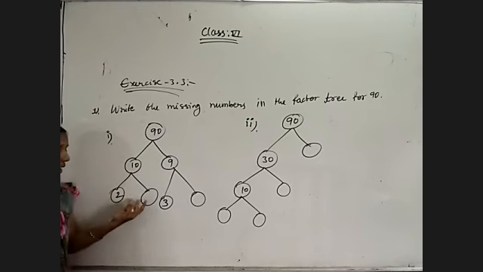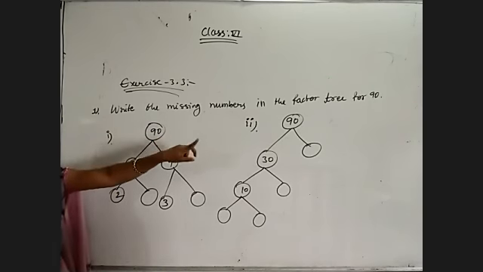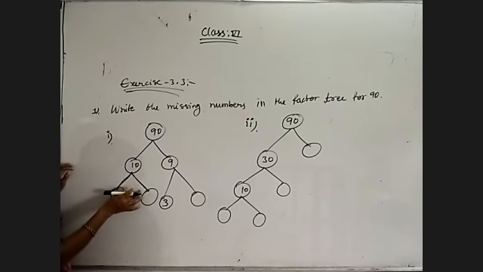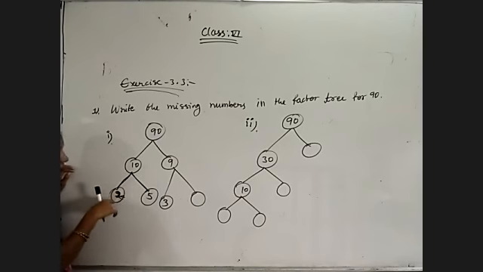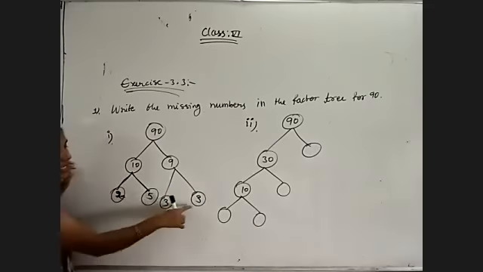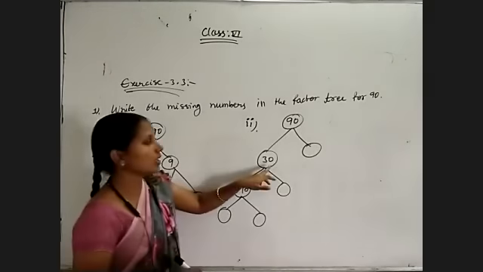Okay, but here one number is missing. Write the missing number in the factor tree for 90. So 10 is divided into two parts, split into two factors. In two table when we will get 10, 2 fives are 10, otherwise 10 by 2 is 5. Now 9 by 3, 3 itself. 3 threes are 9. Yes or no? That's all.